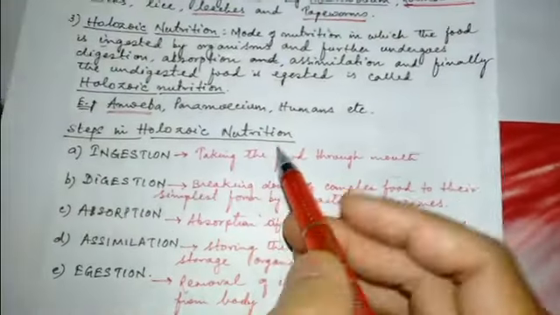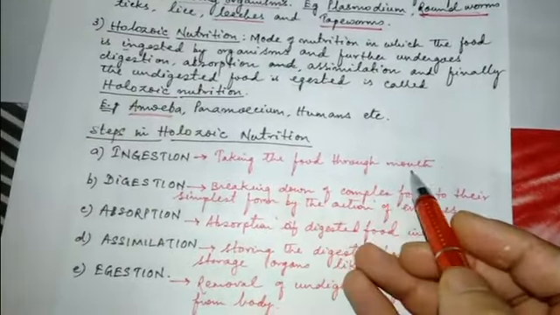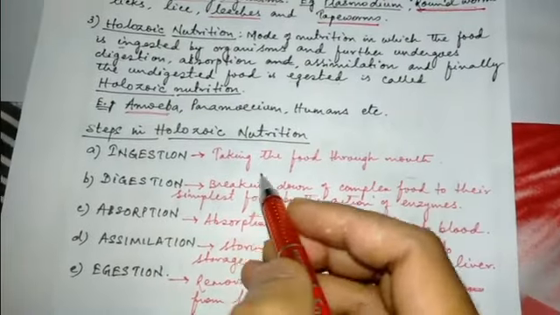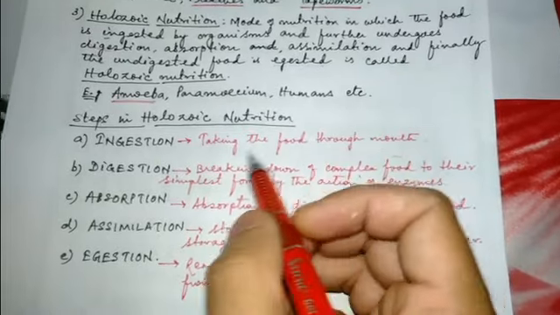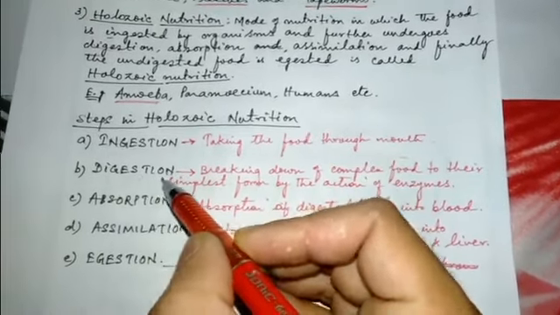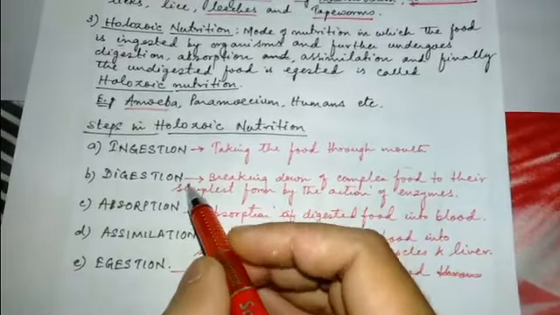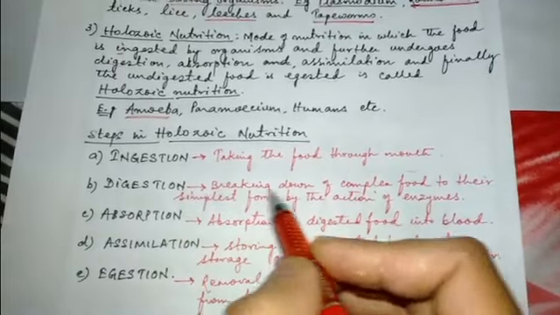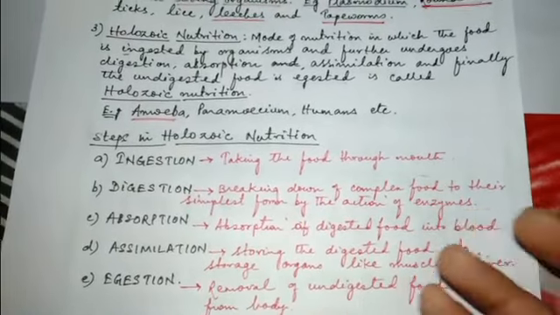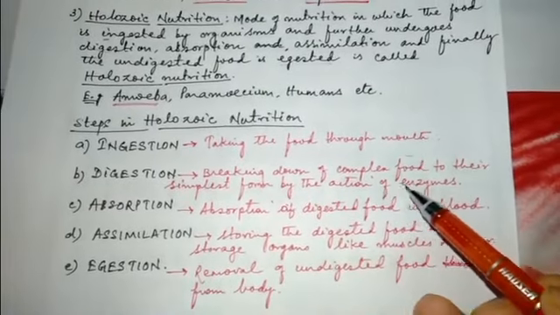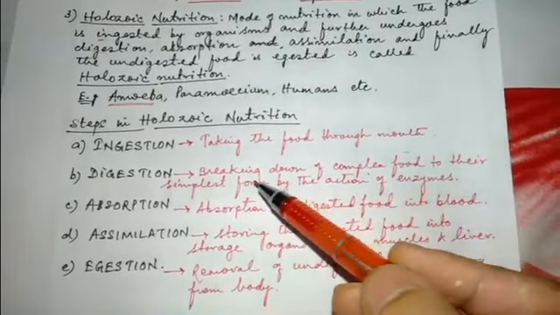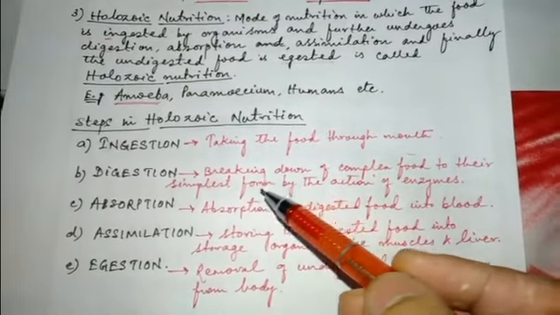Ingestion means taking food through the mouth. After the food is taken in, it is broken down into small particles. That food is acted upon by many enzymes or digestive juices, which break down the complex food substances into their simplest form.